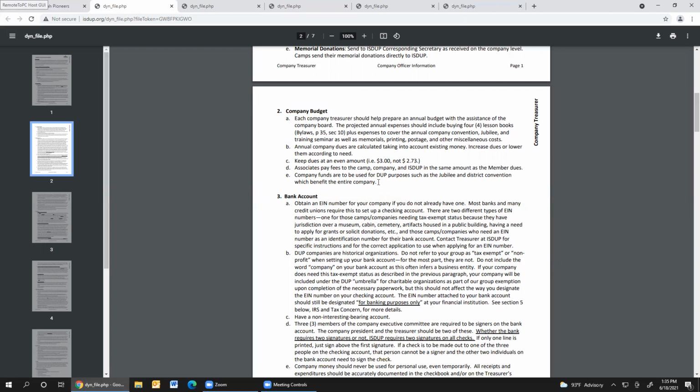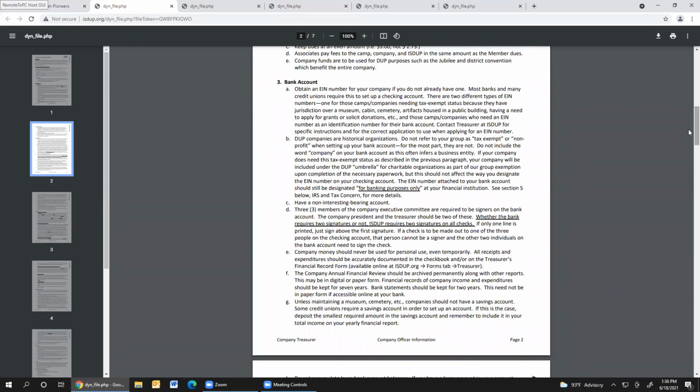It is appropriate, however, to take those funds in an appropriate amount and perhaps buy a DUP pin for a president who is retiring, or maybe a 5, 10, 15, or 20-year pin for a lady that you are honoring for her years in DUP, because those are DUP pins. And again, you're honoring them for a DUP purpose. We also have some other award pins here at DUP, and that is totally appropriate to use your company and camp funds for. Let's talk a little bit about bank accounts.